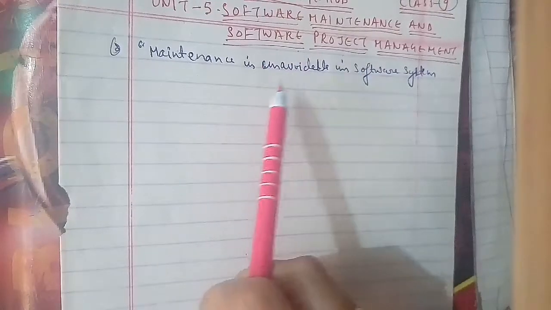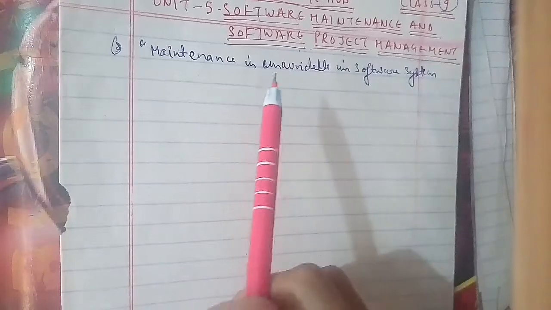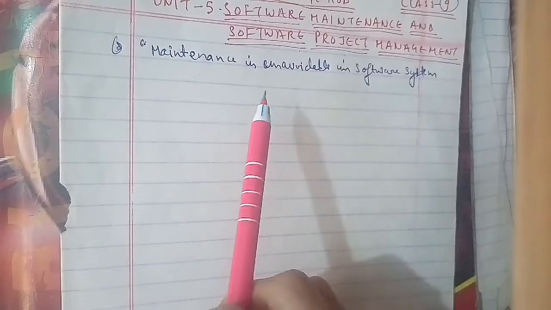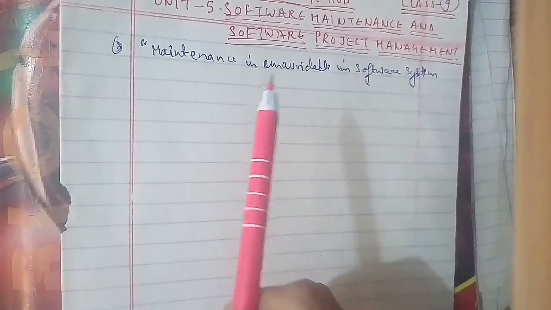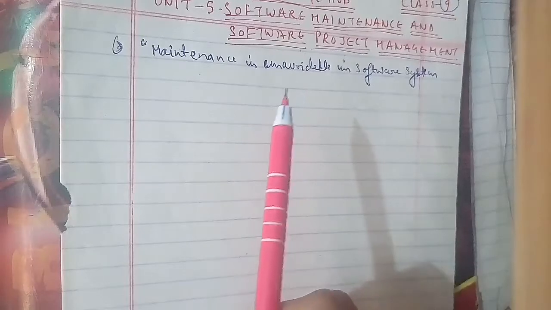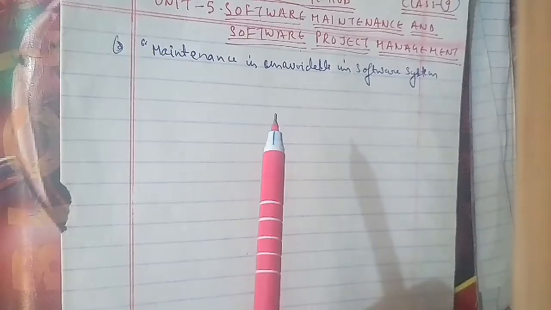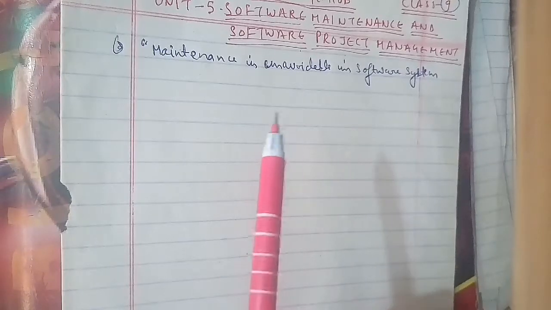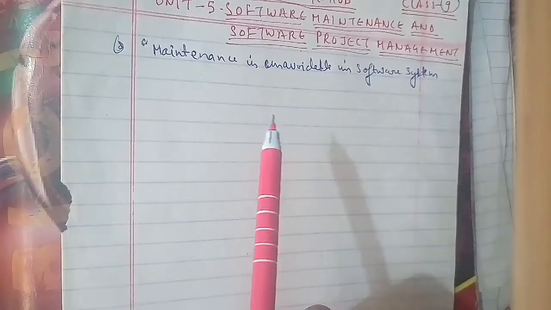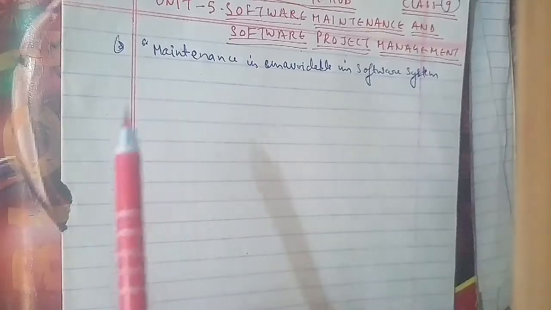The first is that system requirements are often changing, and to meet these requirements, some changes are incorporated in the system. To accommodate these changes, maintenance is required. The second is that in order to remain useful in the working environment, some changes are required to be made in the system.